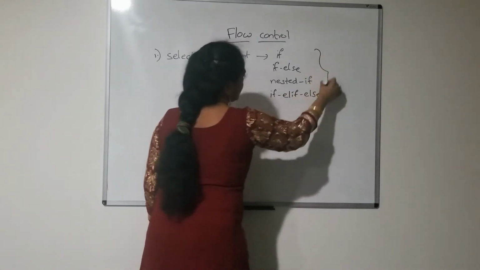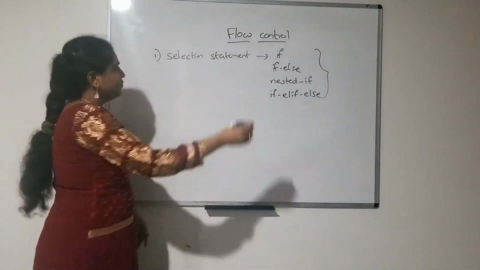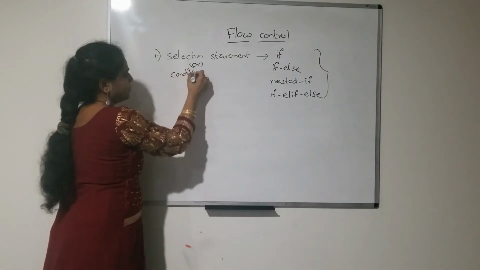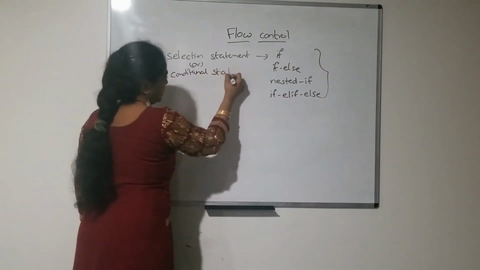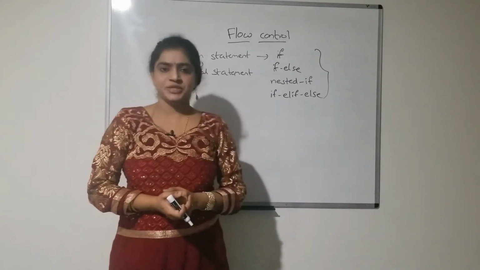These four come under the selection statement, which we can also call a conditional statement.